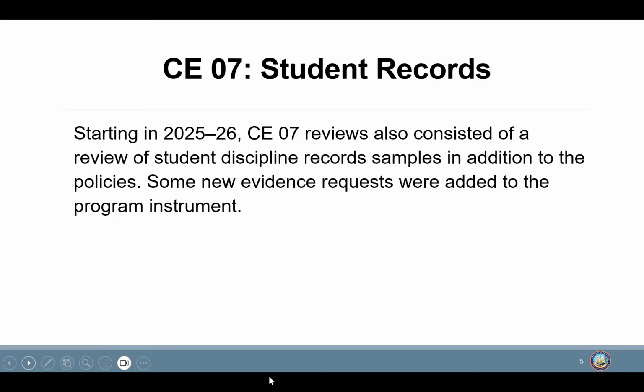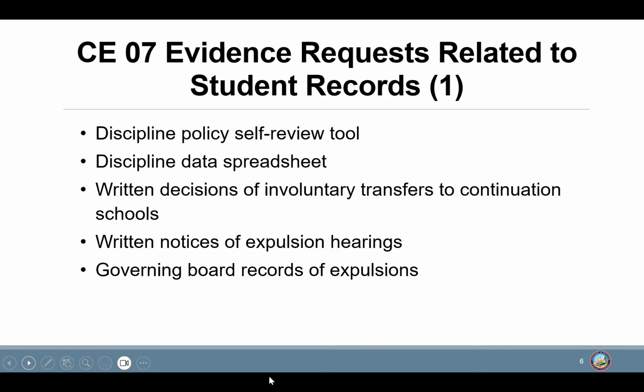Starting last year, in addition to the policies and procedures mentioned in the previous slide, we also added a review of student discipline record samples. So in addition to your policies and procedures, you will need to provide the Discipline Policy Self-Review Tool. This is a document that can be found in the CDE box, and it is a table that has all the different policy requirements for CE7 and allows LEAs to indicate the specific documents and where in the documents the different policy requirements for CE7 can be found.